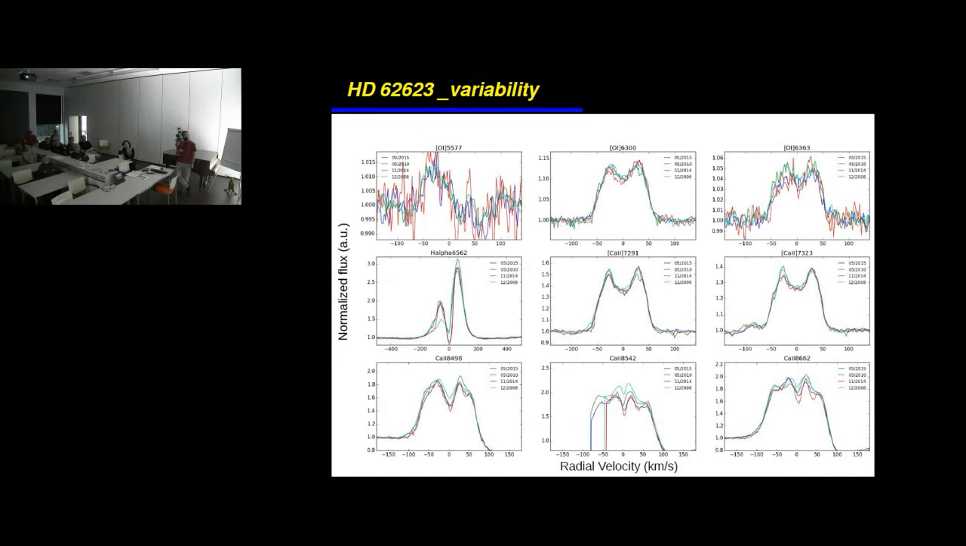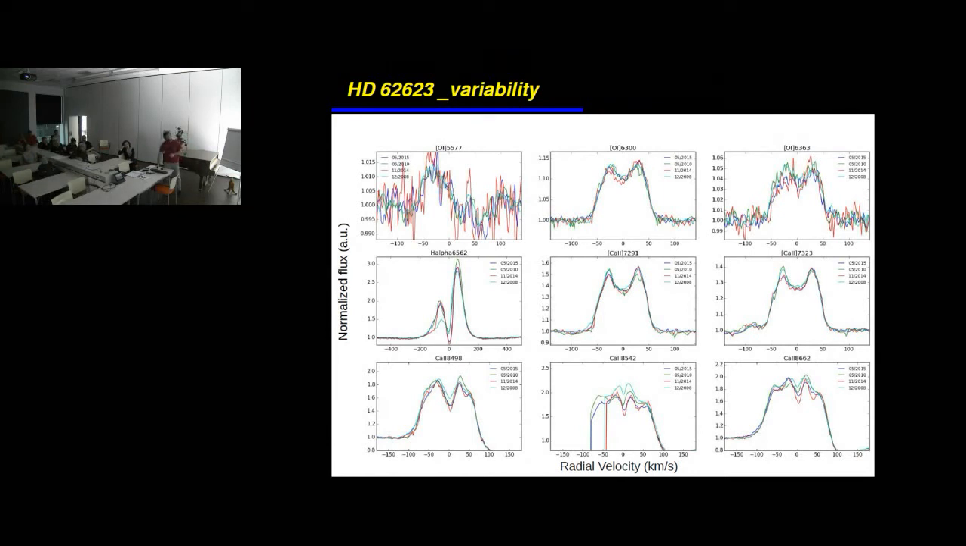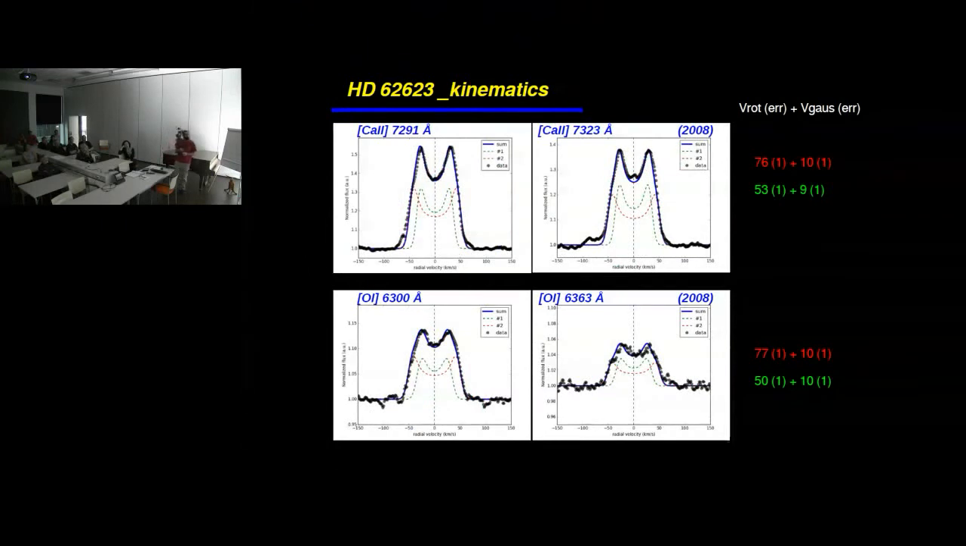There are some variations in the profile, and the most important variation is at the blue part of the wing in H alpha. By doing the same exercise, by going back and trying to see which velocities can fit these profiles, we get again 2 rings for its calcium and oxygen line. These are the derived values, very close together.